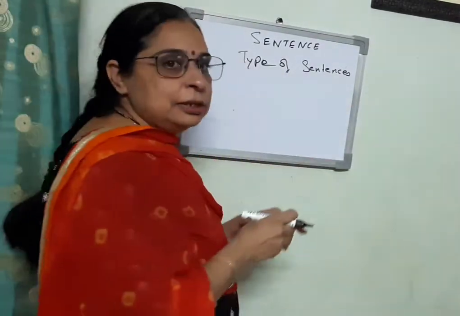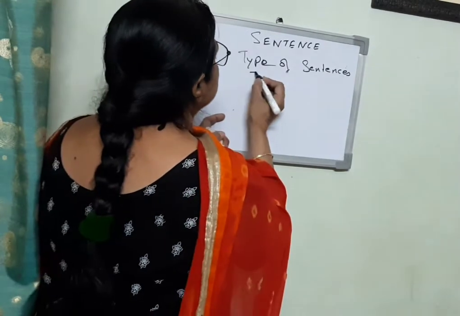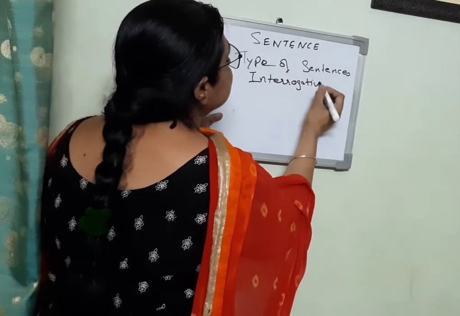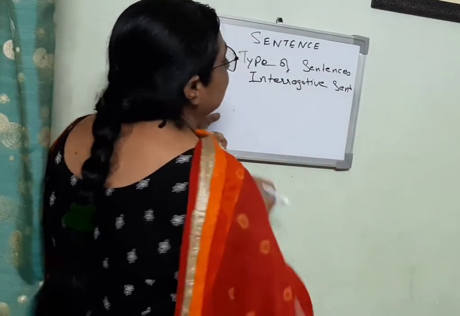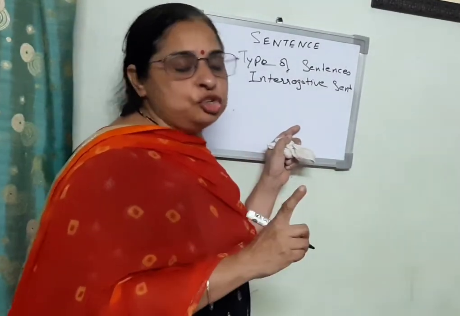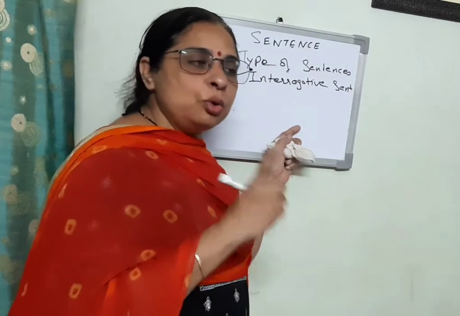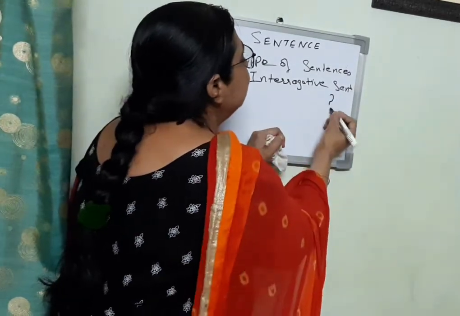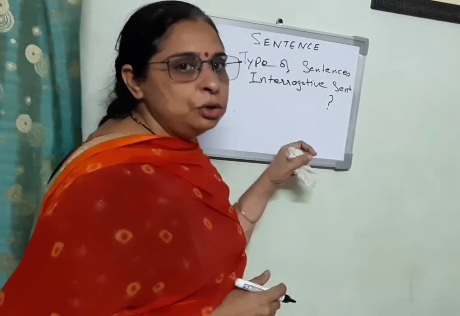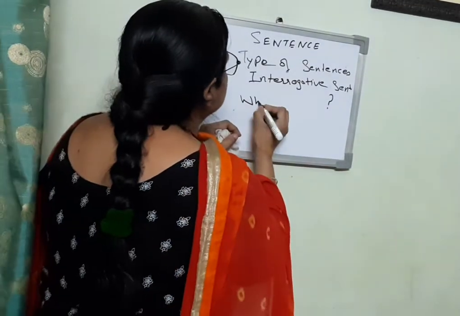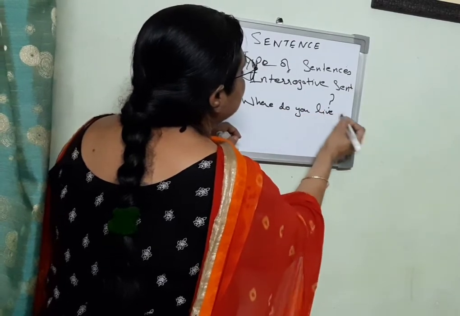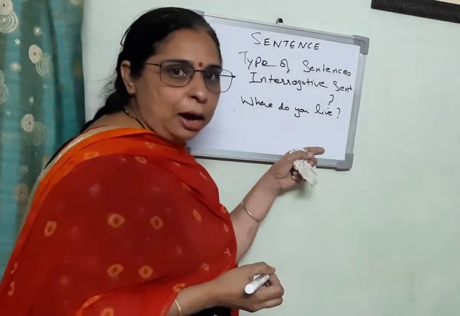Third type of sentences are interrogative sentences. Interrogative sentences are those sentences in which there is a question, that ask a question. They are very simple to understand because they always end with a question mark. For example, where do you live? Simple example, where do you live? It will end with a question mark.